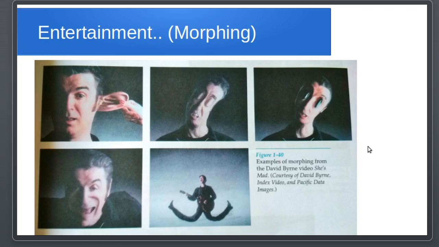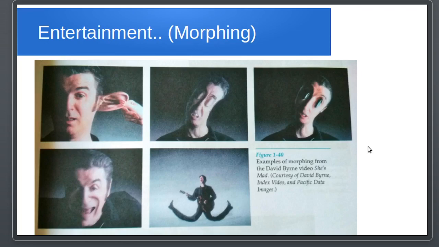Morphing is something where one object is changing from itself to something else. Suppose a cat is changing to a human is changing to a lion, or a moving vehicle is changing to a human being, or a human being is changing to something else, a tree. So such kind of thing is possible where what happens, we keep multiple images in a sequence.